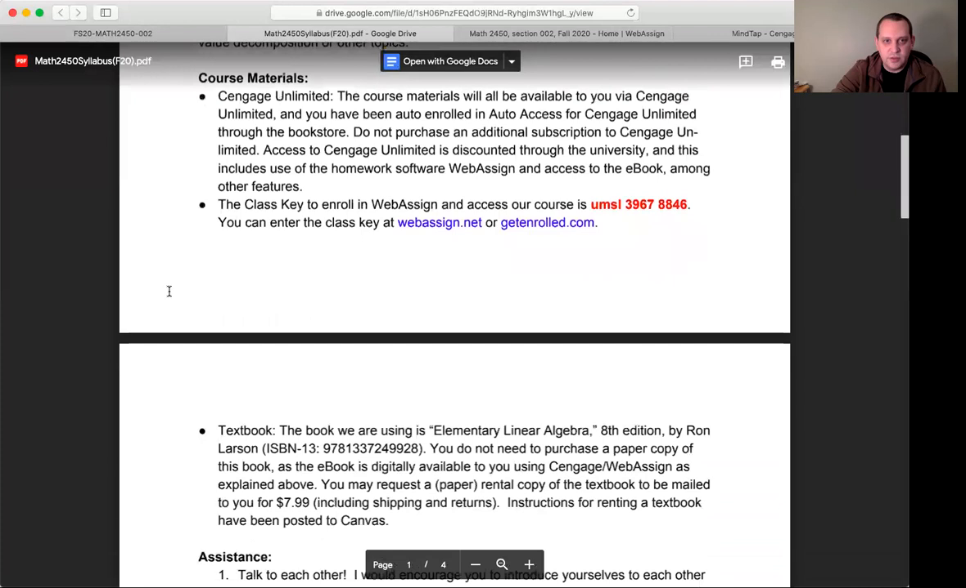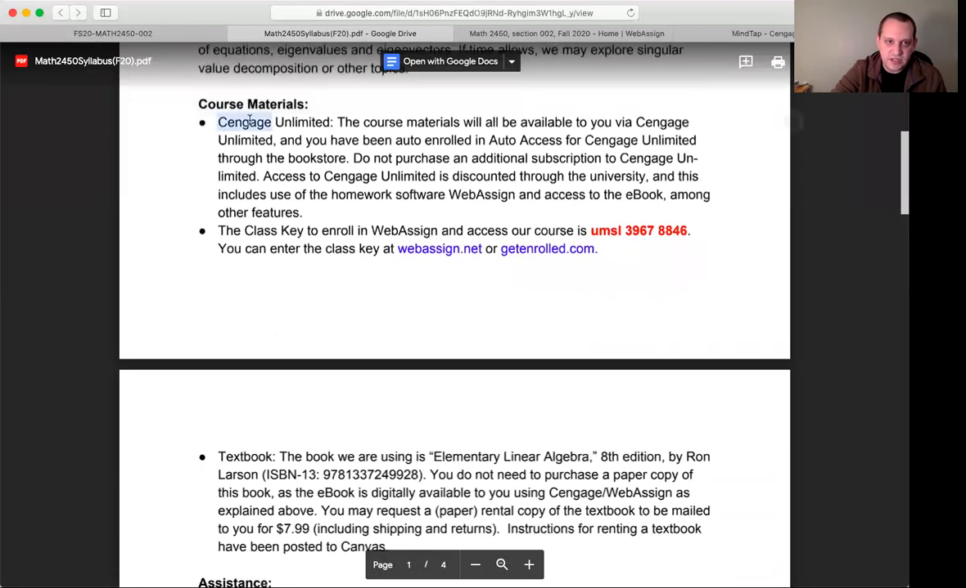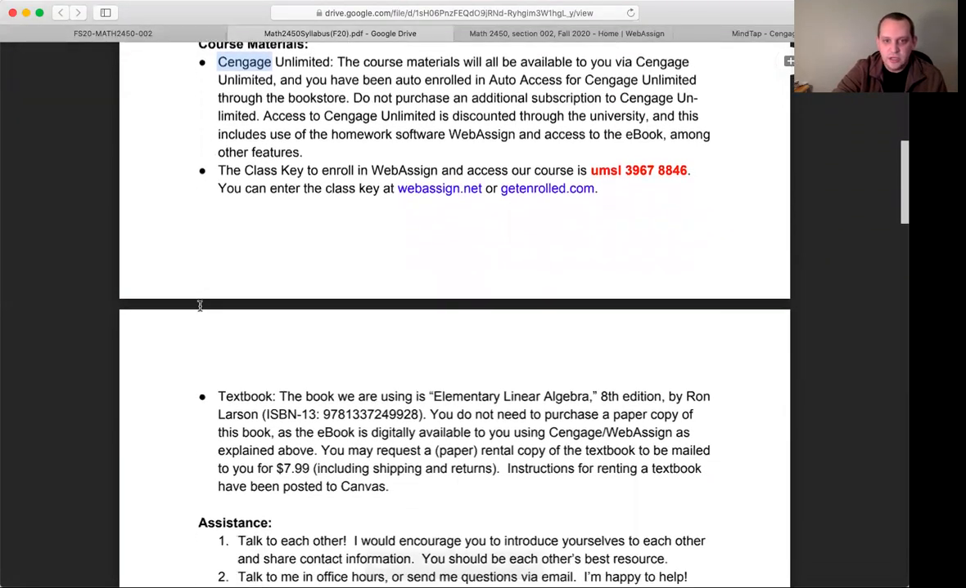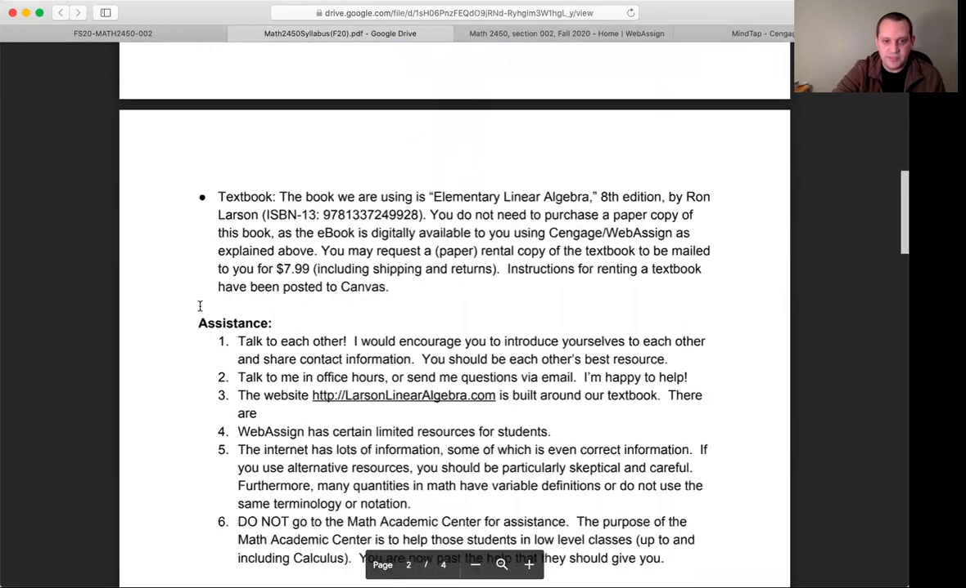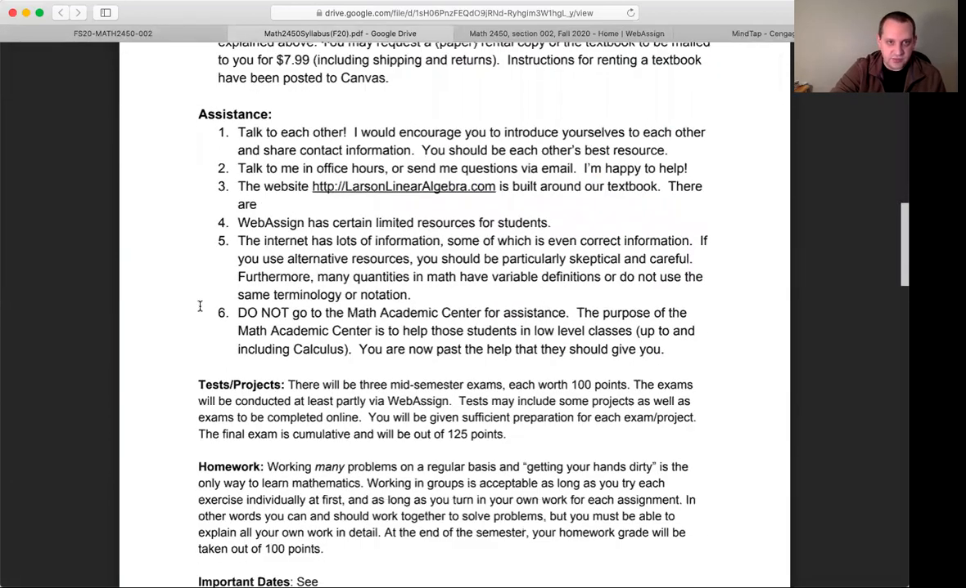Like I said, we're going to be using Webassign. Webassign is part of Cengage. You are already signed up for Cengage Unlimited, and I'll walk through Webassign as we go along. You have an ebook that you can access through Webassign. And so that's really all I want to say there.